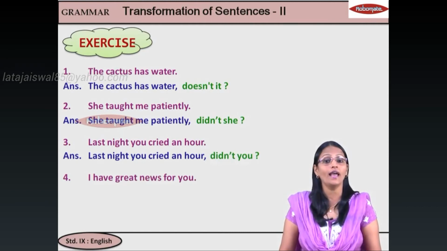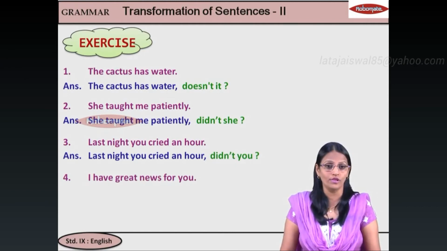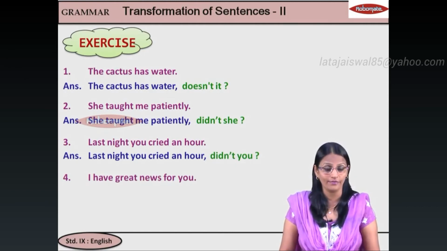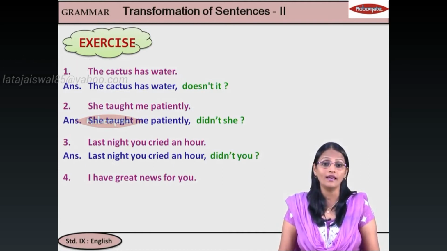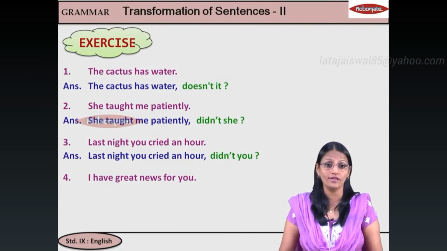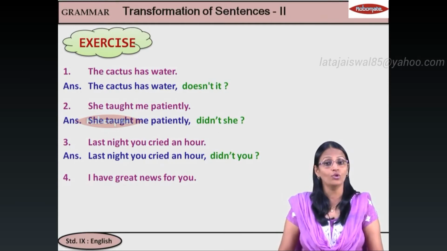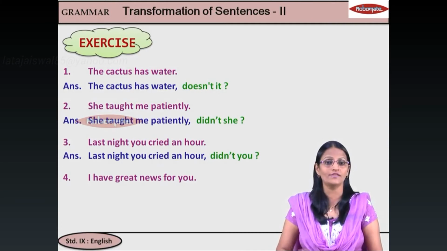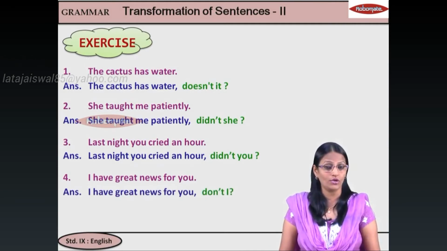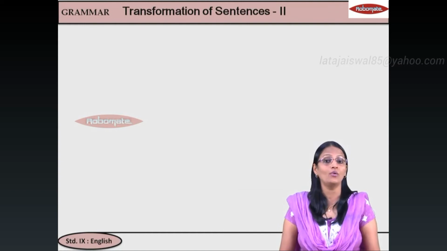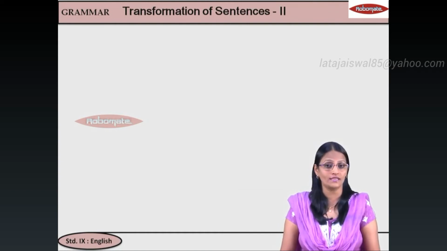Next one. I have great news for you. The verb is have. Okay. Now, एक ही verb है, तो we need do, does, did. I है, present tense है, तो do or does में से select करना है. तो I do have. That is why you will say don't I. Okay. Next. Now we move on to another sentence.